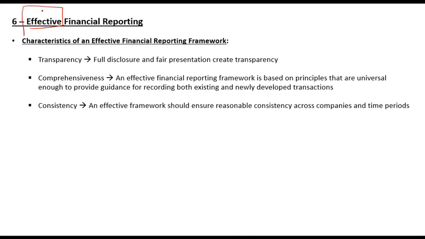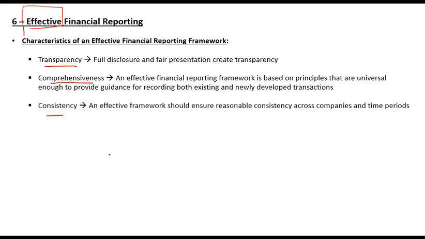And for reporting to be effective, or investment decision useful, there are 3 broad characteristics that it should have: transparency, comprehensiveness and consistency. Transparency means that management should not be hiding if there is any problem with the company. It should be transparent in reporting, disclosing all the risks that are there.